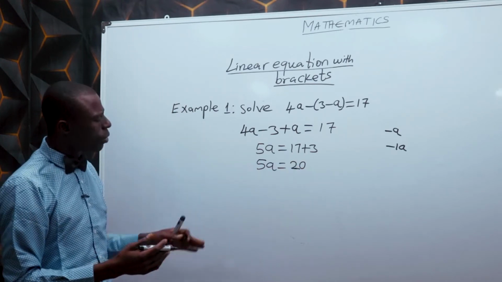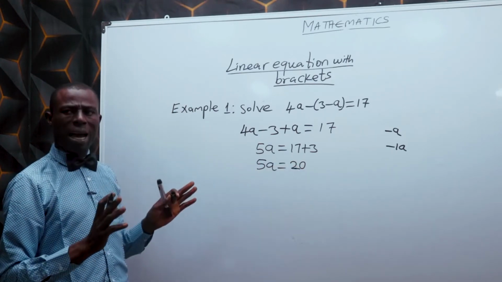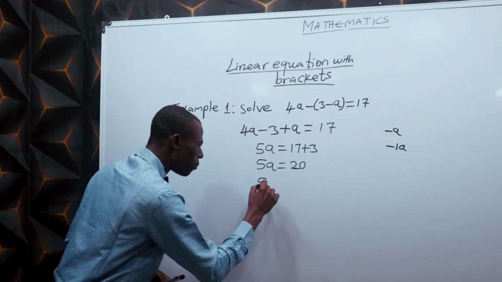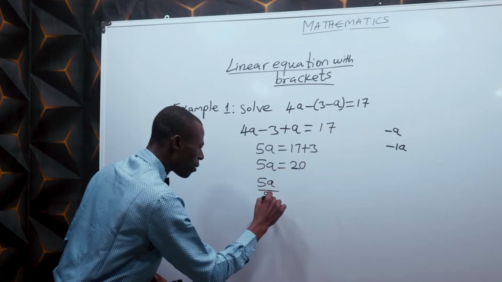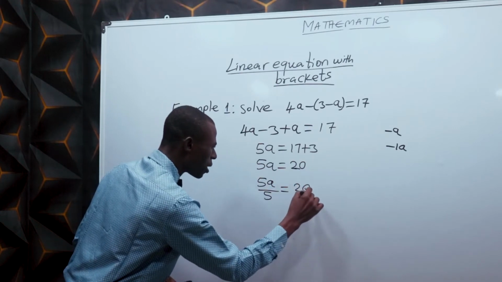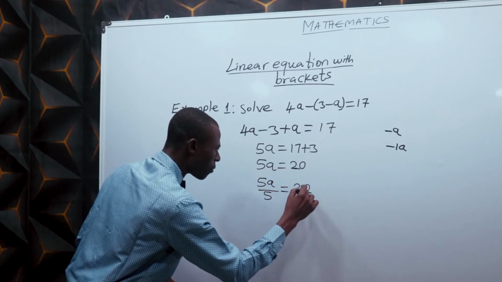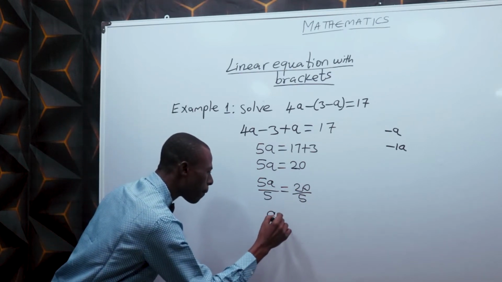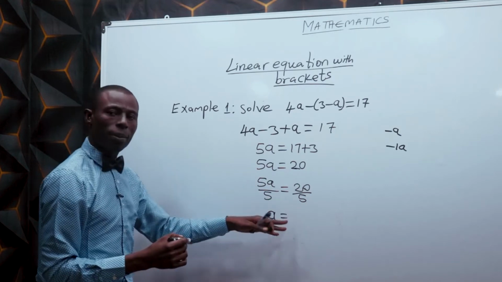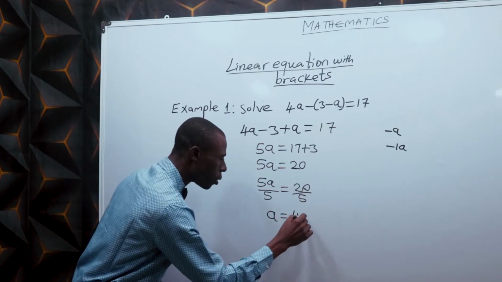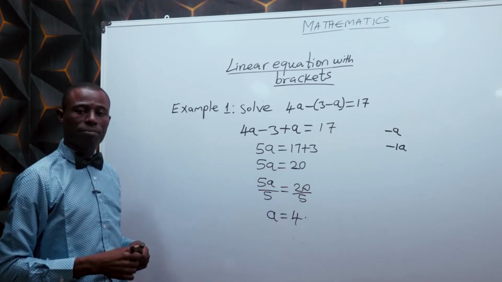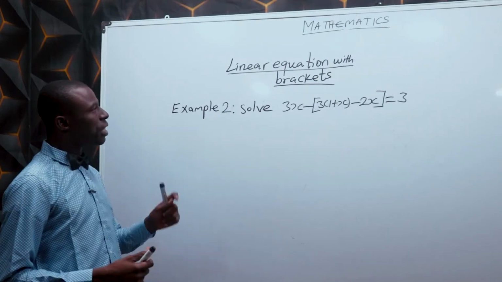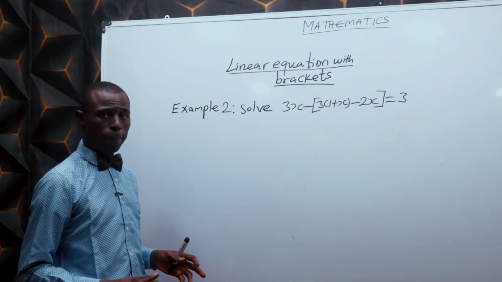At this juncture, divide both sides by the coefficient of a, which is 5. 5a divided by 5 is equal to 20 divided by 5. 5a divided by 5 gives a. 20 divided by 5 gives 4. That is the end of that. Let's consider example 2 under linear equation with brackets.